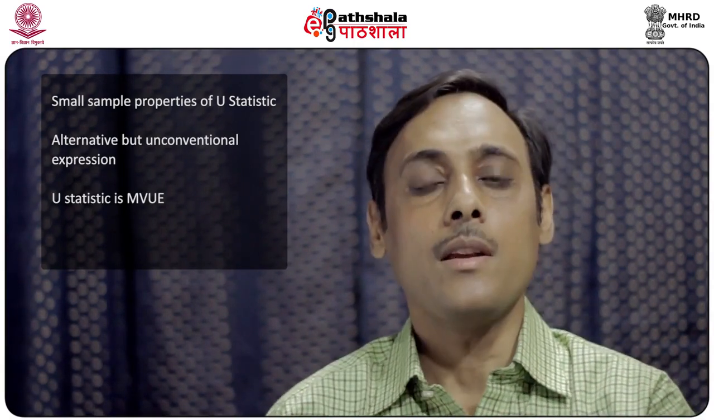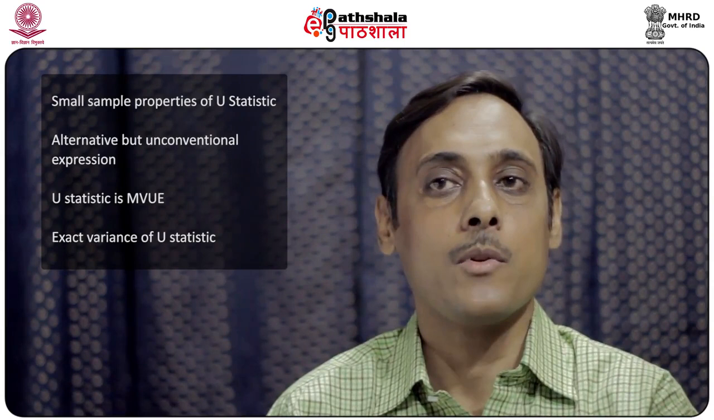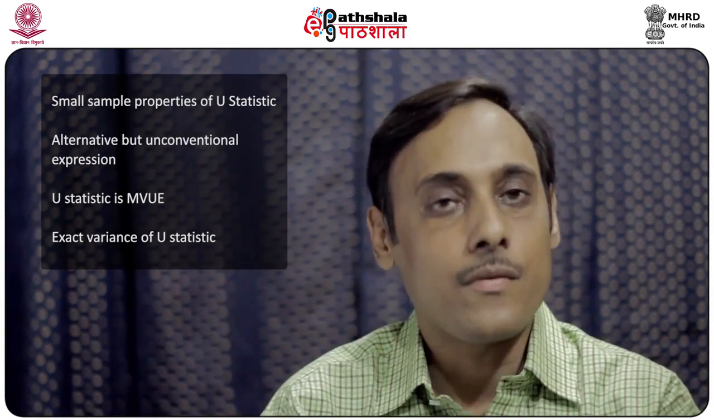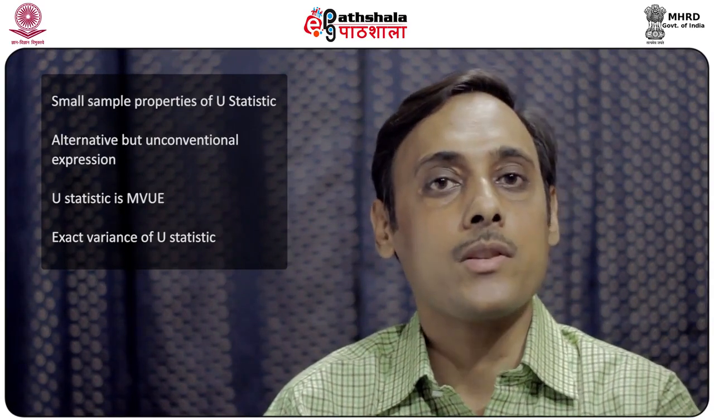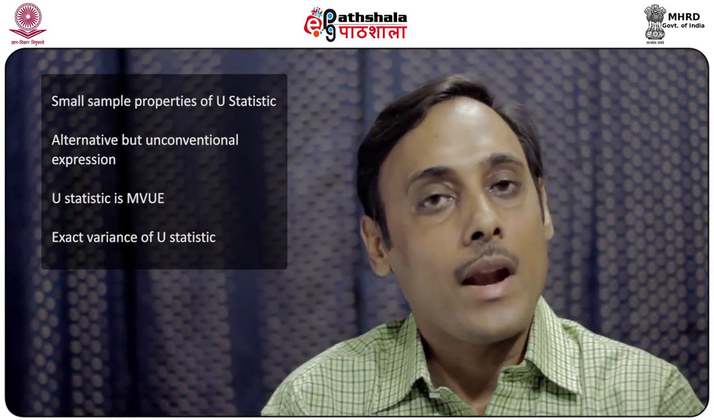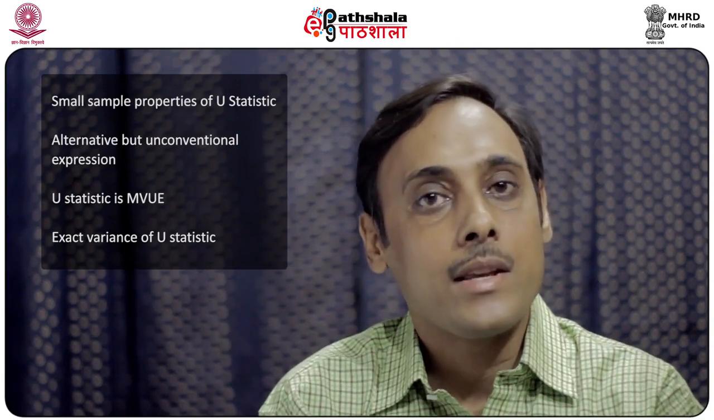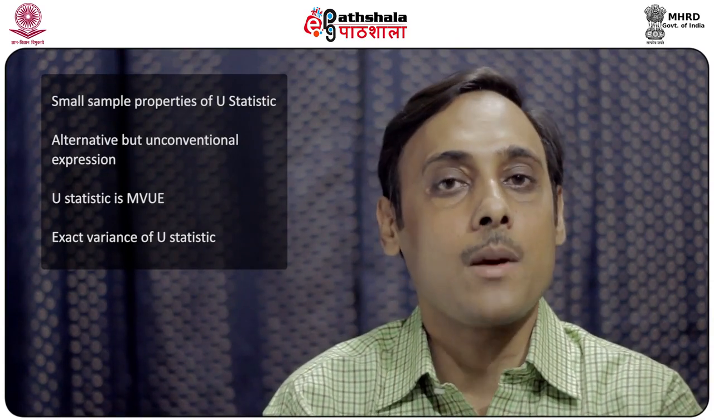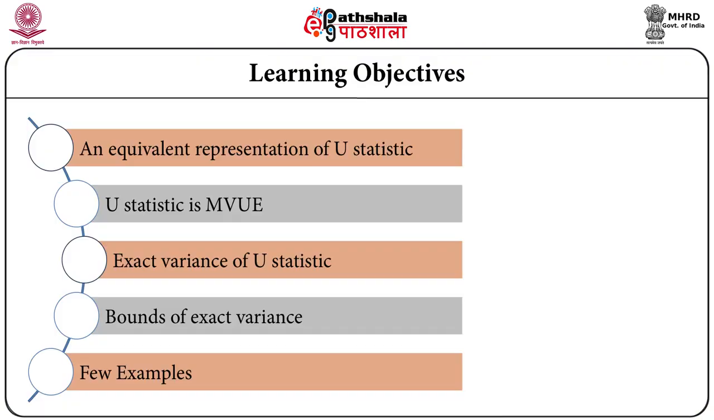Later, we shall see that a U-statistic is nothing but minimum variance unbiased estimator of its expectation. Lastly, we shall find the exact variance of U-statistic, and this variance derivation is not straightforward as the different components of U are not all independent. We shall derive the variance and express the variance as a linear convex combination of some positive quantities.